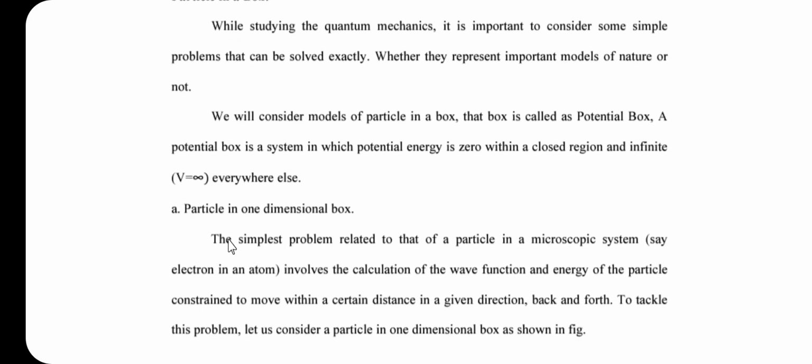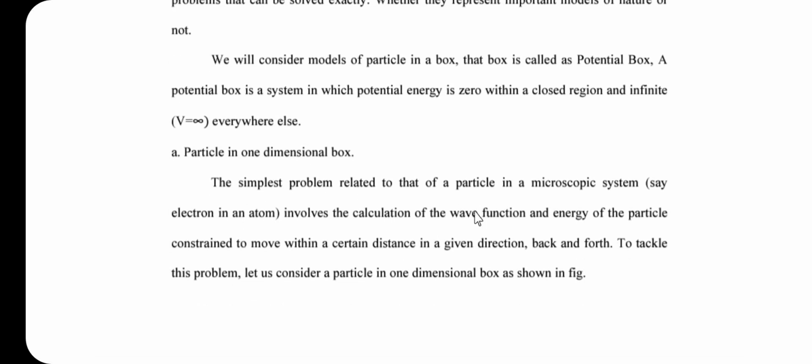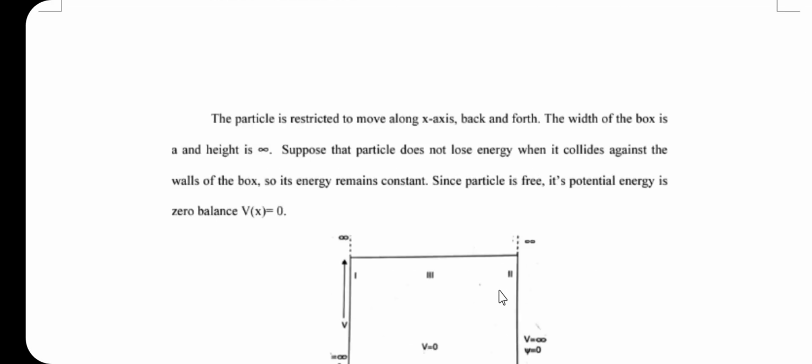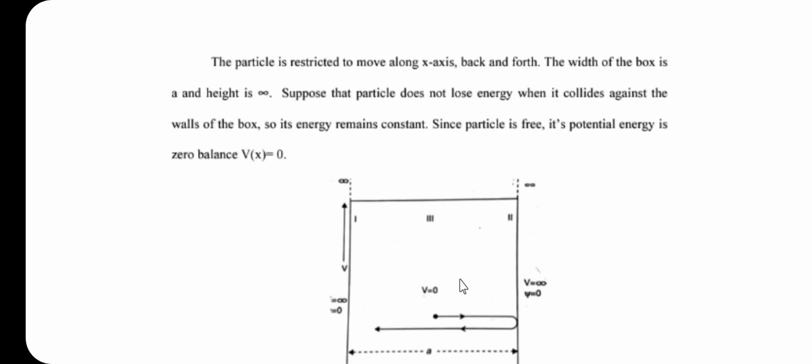Friends, let us consider the particle in a one dimensional box. A simple problem related to a particle in a microscopic system, here we are going to consider the electron, say an electron in an atom, involves calculation of the wave function and energy of the particle constrained to move within a certain distance in a given direction, back and forth. To tackle this problem, let us consider the particle in one dimensional box as shown in the figure. This is the diagram for the particle in one dimensional box.